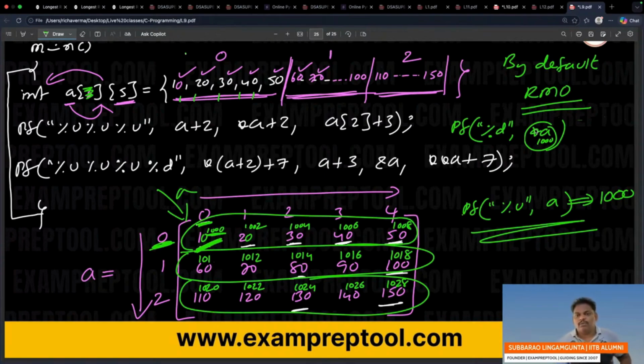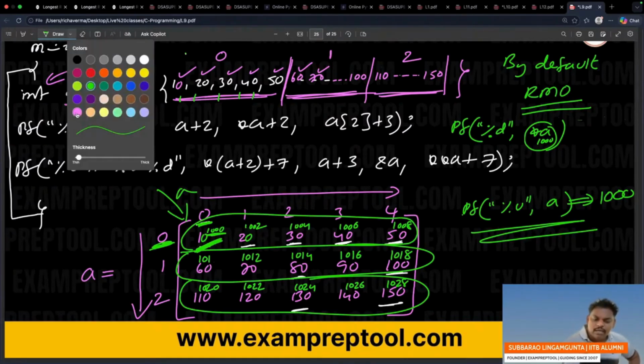And one more thing, I understood. Are you following row major or column major by default?